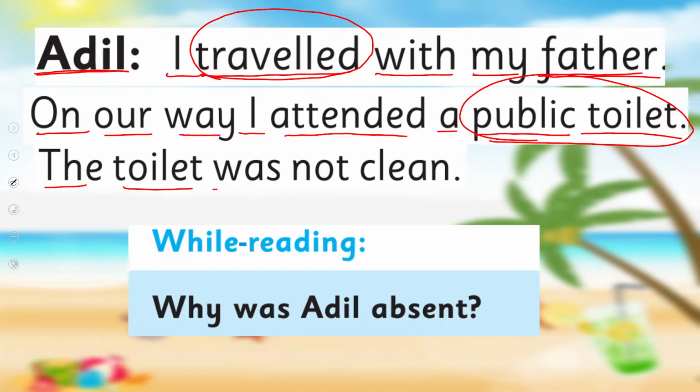The toilet was not clean. That's sad. It means someone, because it's a public toilet, someone used it but did not clean it. That's a bad thing. So first you tell me, why was Adil absent? Pause the video, answer this question to your teacher and then come back.